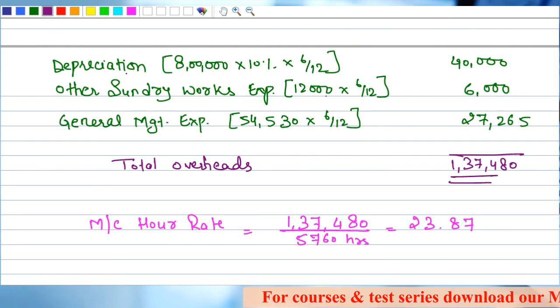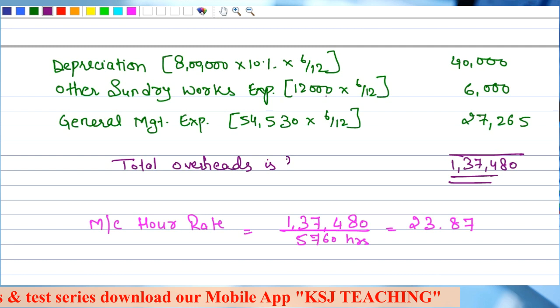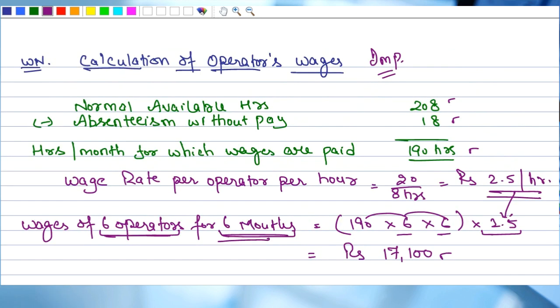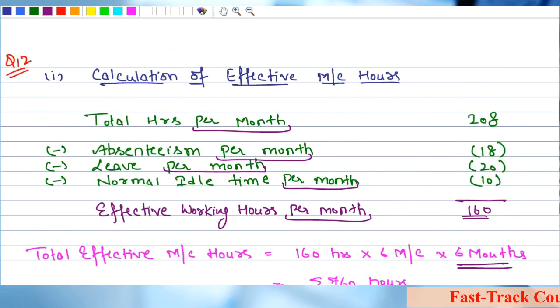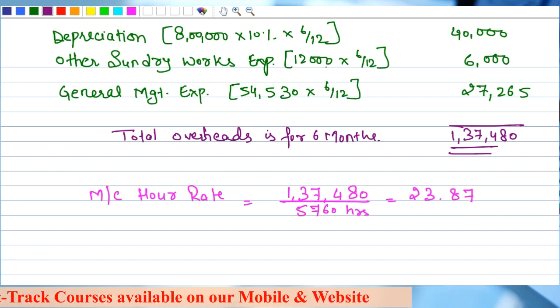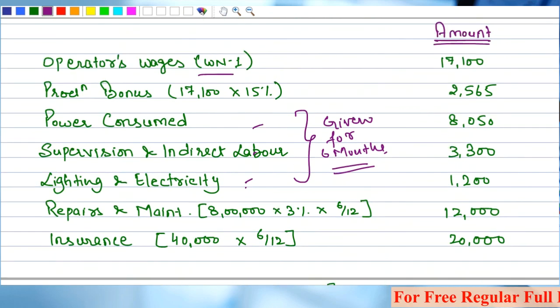Third step, calculate the machine hour rate, total overheads. Now this total overheads is for 6 months, 6 machines, 6 months, and the effective machine hours also for 6 machines, 6 months, right? So machine hour rate is 1,37,480 divided by 5760, that is 23.87. Clear, sir? This is question number 12 for you. Very simple. This machine hour rate is not at all difficult.